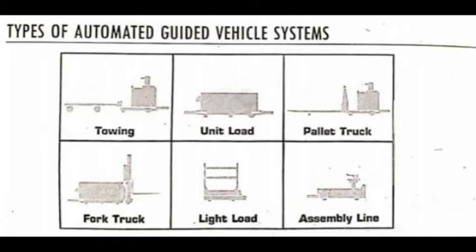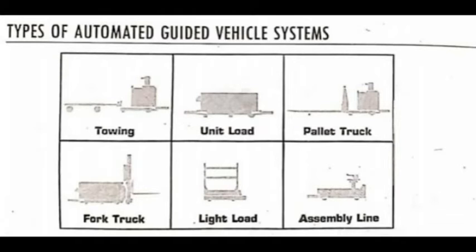Towing is coupling two or more objects together so that they may be pulled by a designated power source. It consists of towing vehicles that pull one or more trailers to form a train. See this figure here, towing is there. So it forms an efficient transport system.